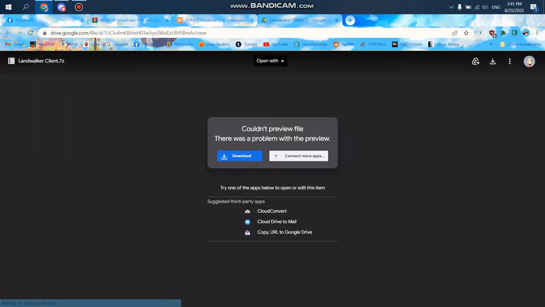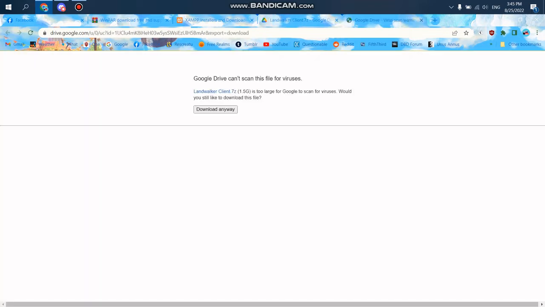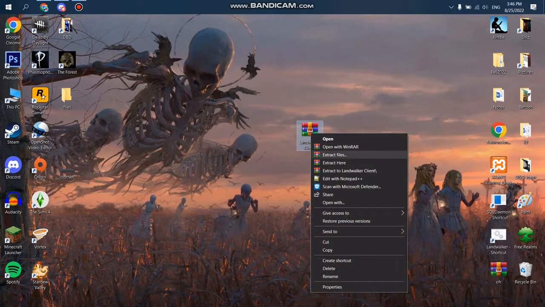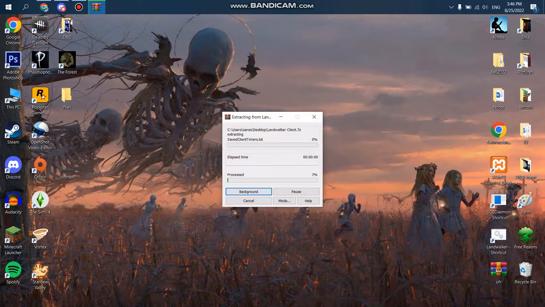The link takes you to this page, hit download, and it's most likely going to say that it couldn't scan for viruses. Just download anyways, it's safe. And then once you have that downloaded, put it on your desktop, and you'll have a file that looks like this. And now you need to extract it, so go ahead and right click and just click extract here. And this will take a minute.